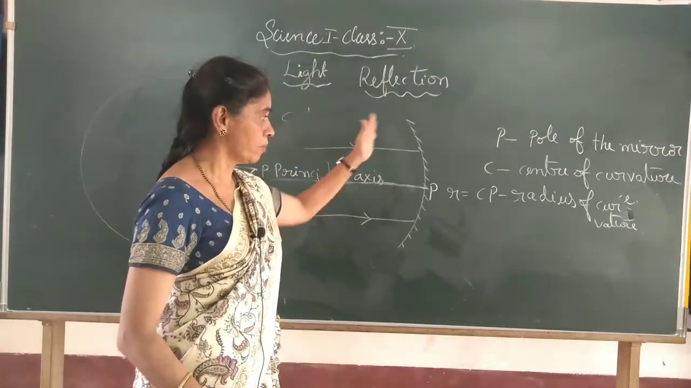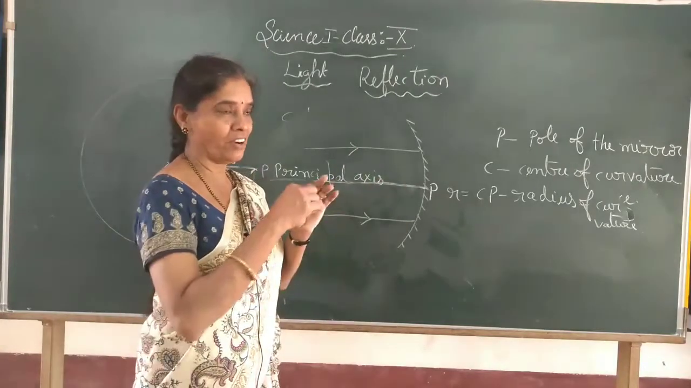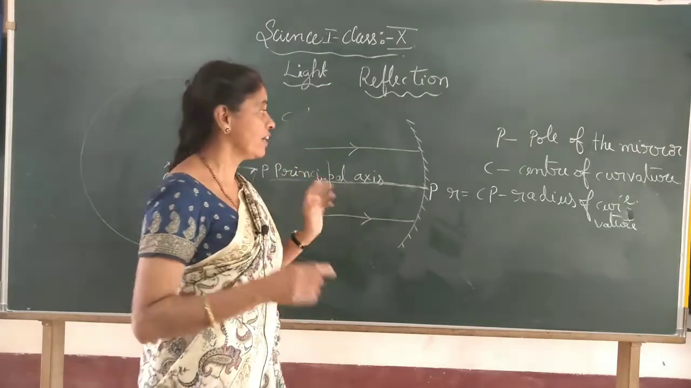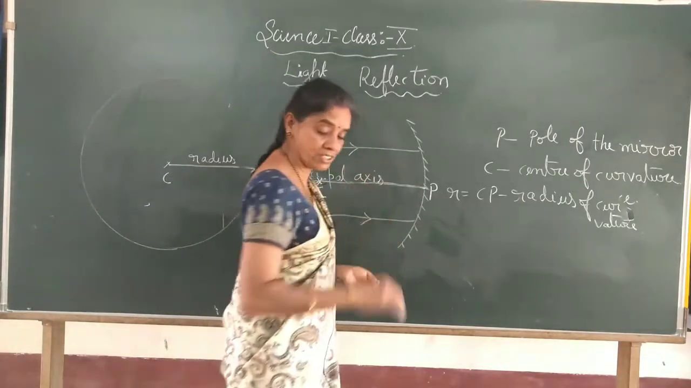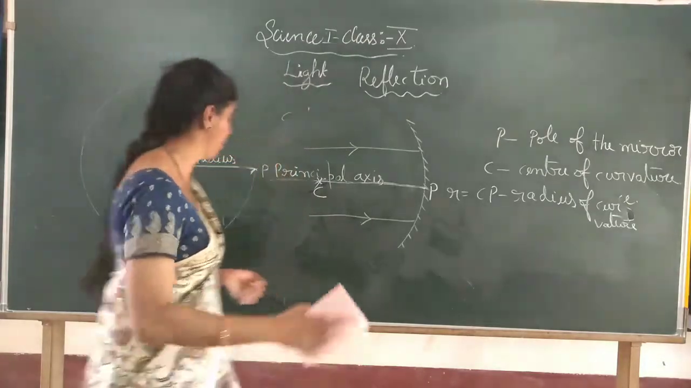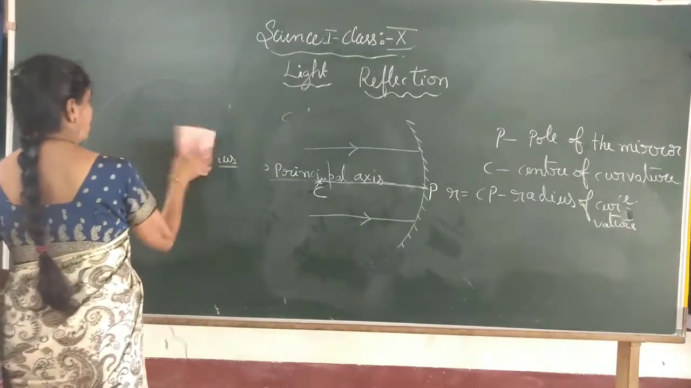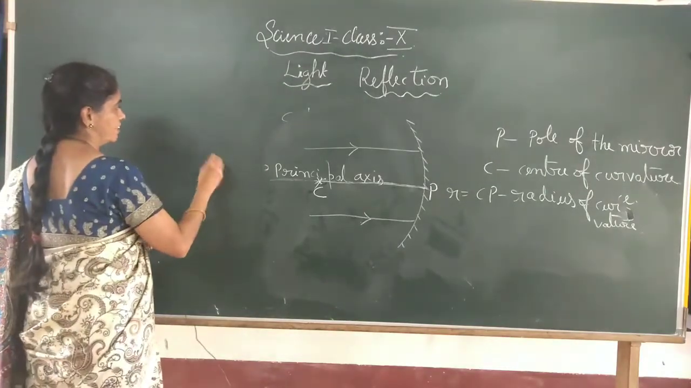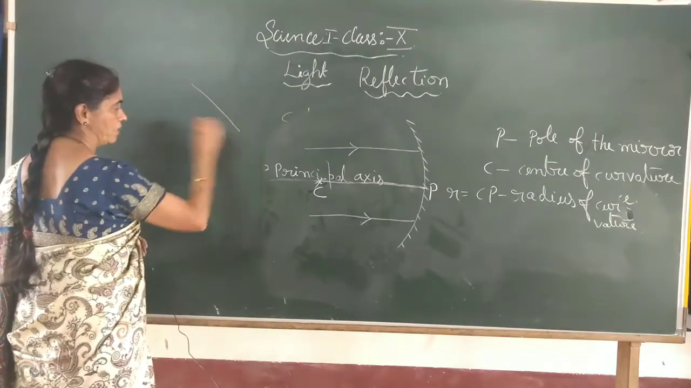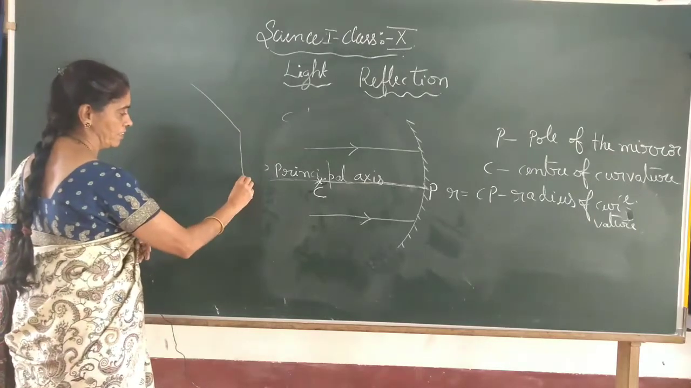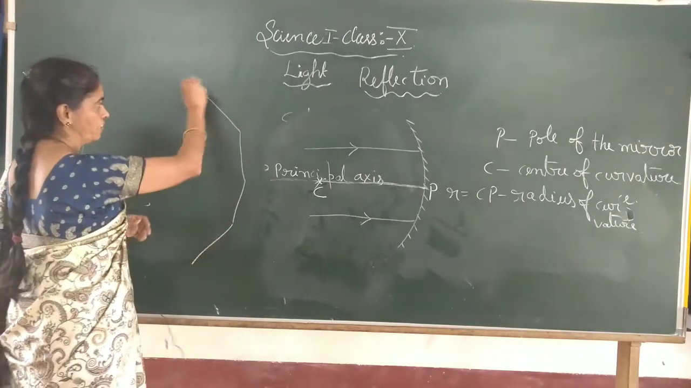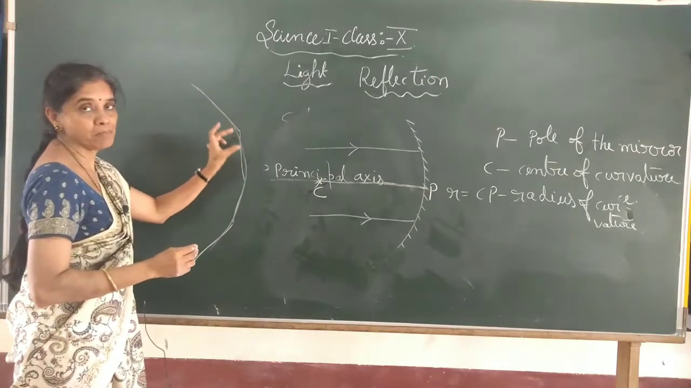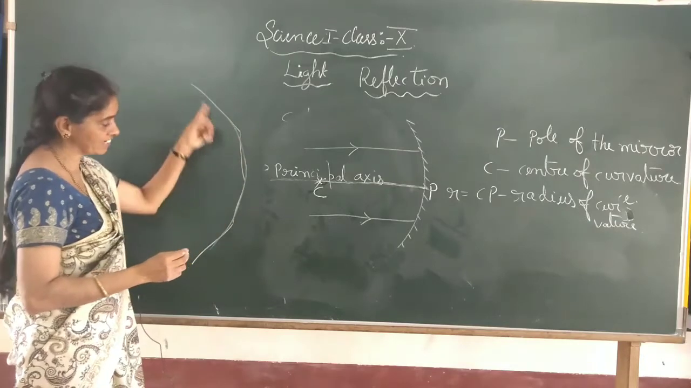Now, for a plane mirror it is very simple. If you draw a normal line, the angle of incidence should be equal to the angle of reflection. Now, if you imagine any curved mirror, the spherical mirror, as plane mirror, plane mirror, plane mirror, plane mirror, you will get a curved mirror. It is a collection of many plane mirrors put together, and you get a structure like this.